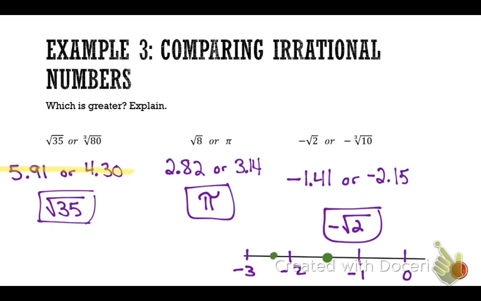Negative 2.15 is down here. Negative 2.15 compared to negative 1.41. This one is greater. It's closer to 0. Do you see that? You don't have to draw the number line, but you need to understand the farther in the negative you get away from 0, the lesser the value. Okay? Did you guys get that?